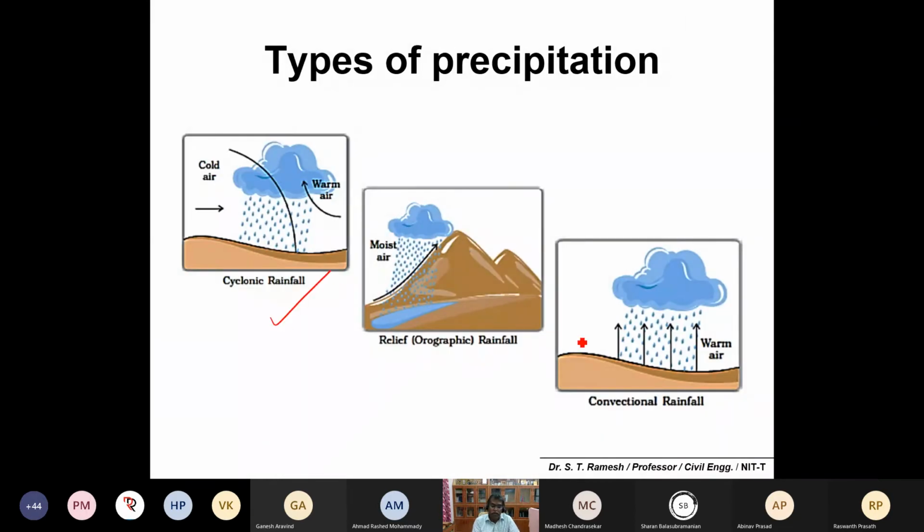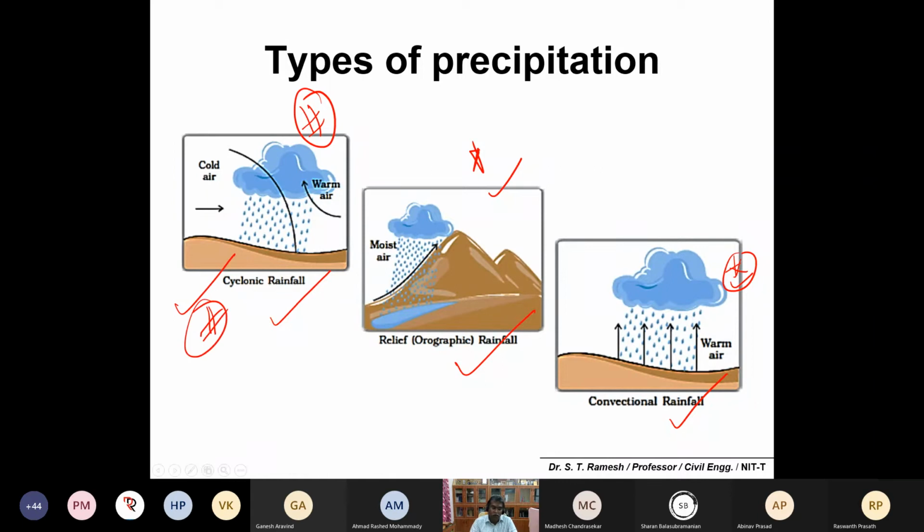Number one, cyclonic precipitation. Second is orographic precipitation and also convectional precipitation. Is it okay? Yeah, cyclonic is important, orographic is important, and convectional is important. Cyclonic precipitation is very common for those nearby the seashore, and orographic precipitation is very important for those nearby mountains. And convectional is where some areas may get water because of warmer air and immediate condensation of water vapors. There could be convectional rainfall.